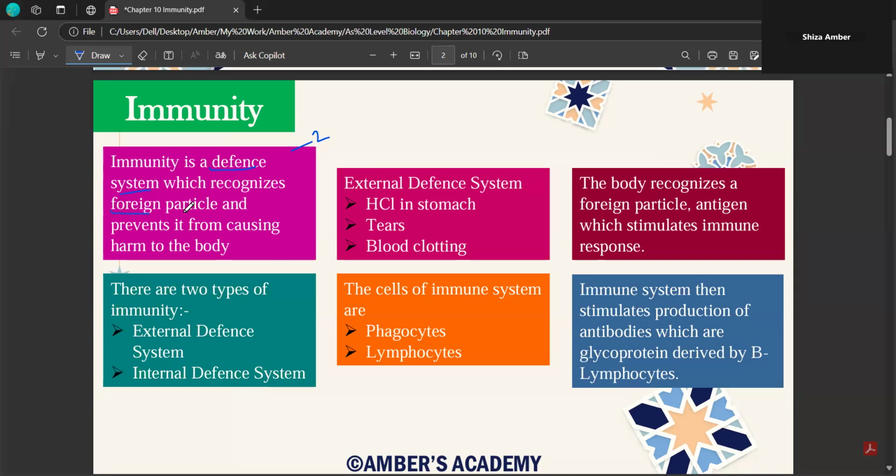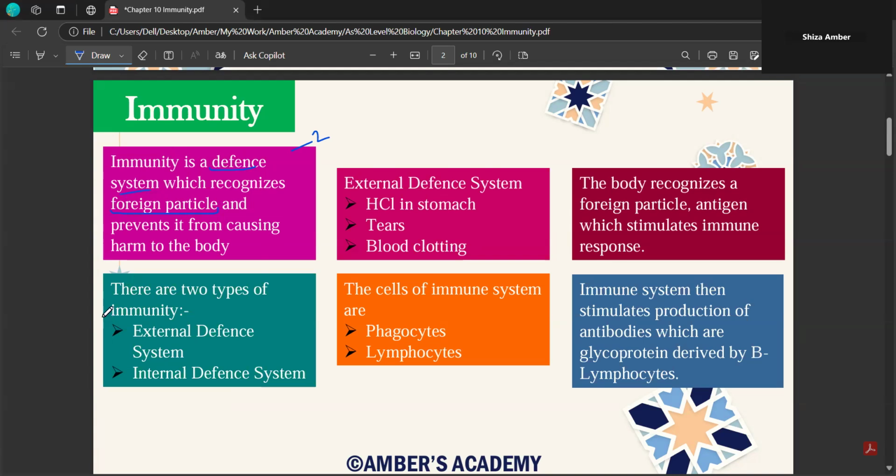And what exactly is meant by a foreign particle? By this, I mean a pathogen, or any bacteria or virus which gains entry into your body and has certain toxic effects which are harmful for your body. So immunity is your whole defense system.